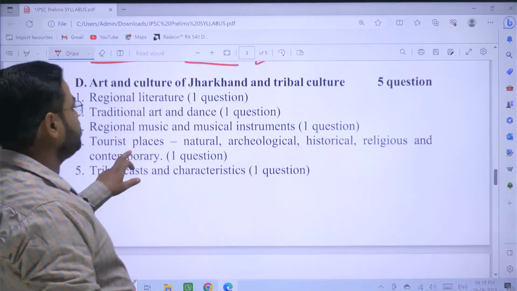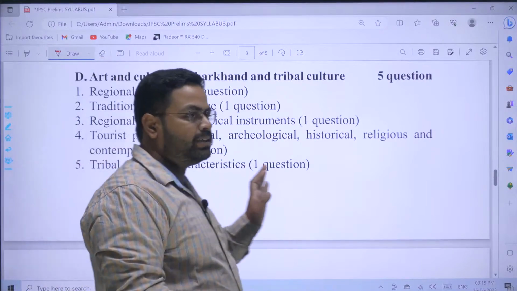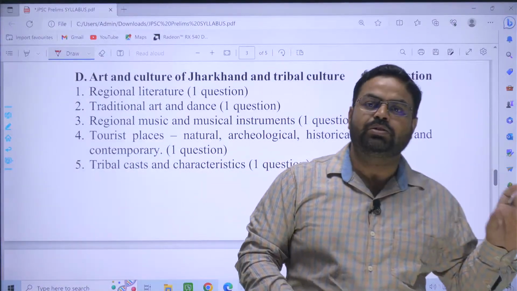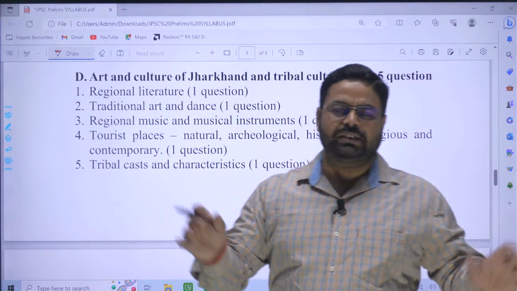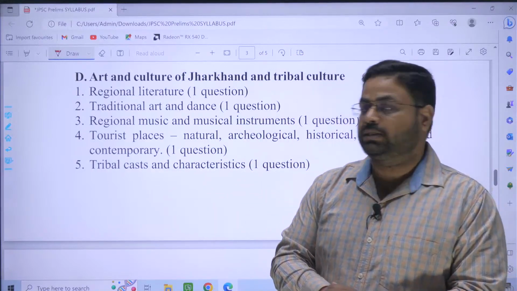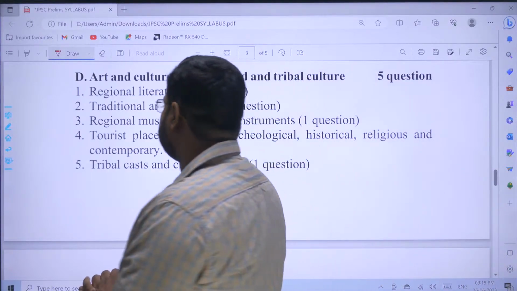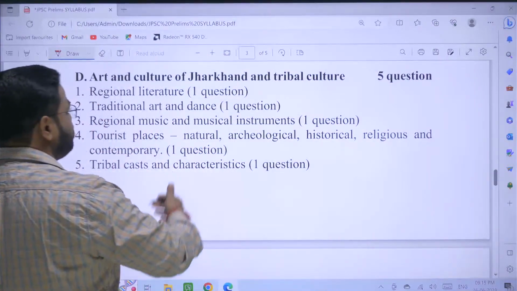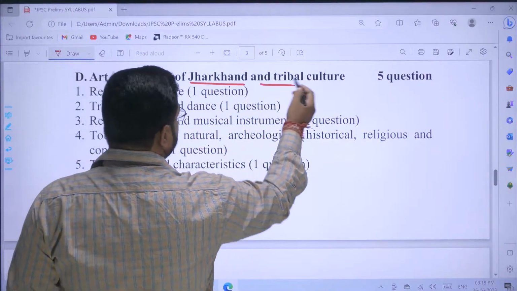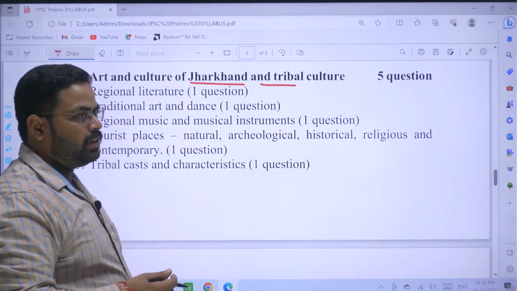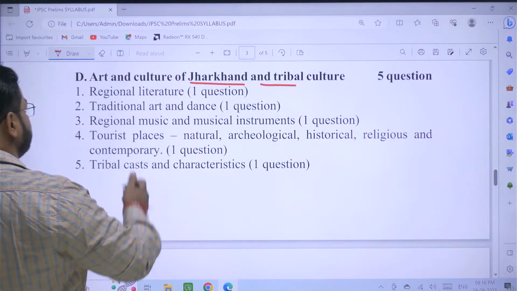Next is art and culture of Jharkhand and tribal culture, and it is a very interesting topic. If you want to study the art and culture of any region, then it is a very interesting topic. You come to know about the life and lifestyle and other attributes of any region if you want to study the art and culture of that particular region.